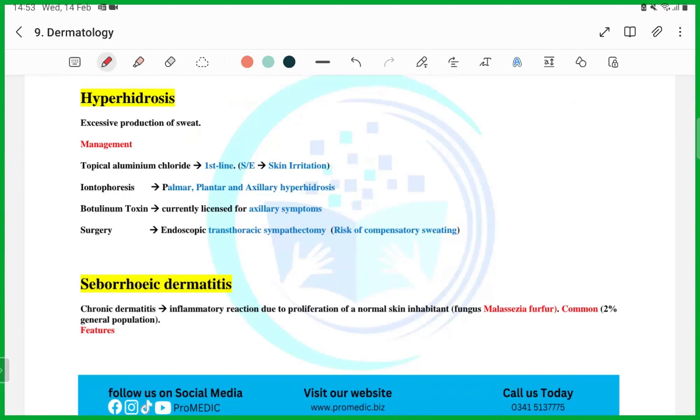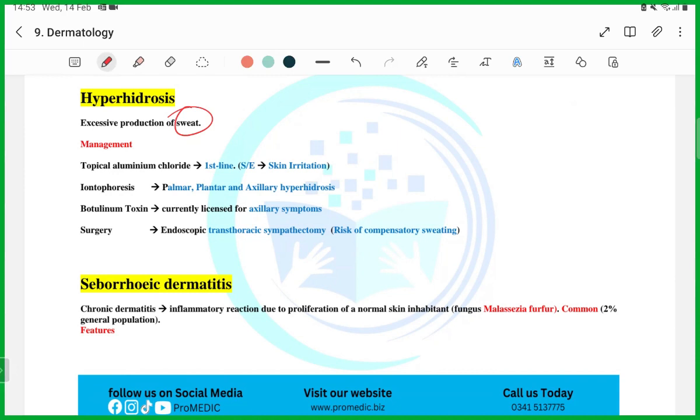Yes, sir. Next is hyperhidrosis, guys. Excessive sweating. Excessive sweating can be of any reason. Hyperthyroidism can cause excessive sweating. Anxiety can cause excessive sweating. But there are certain cases in which there is no cause, but still the patient can have this.